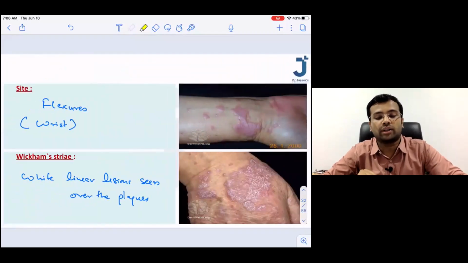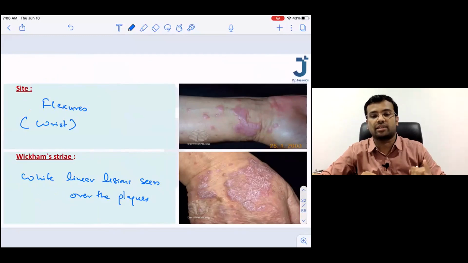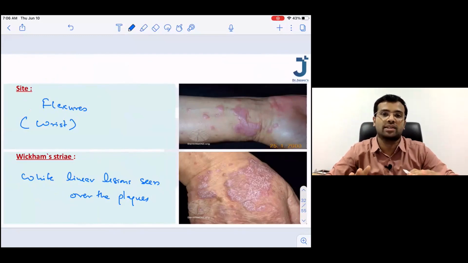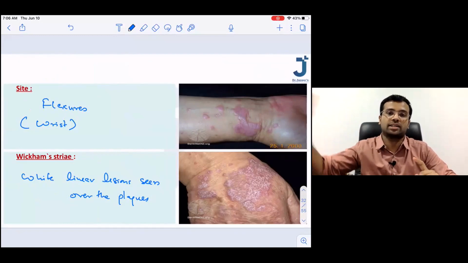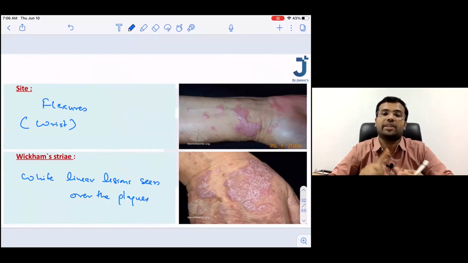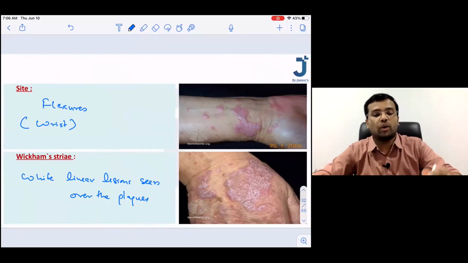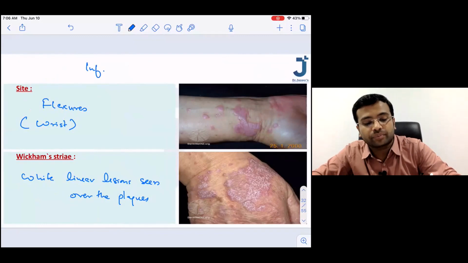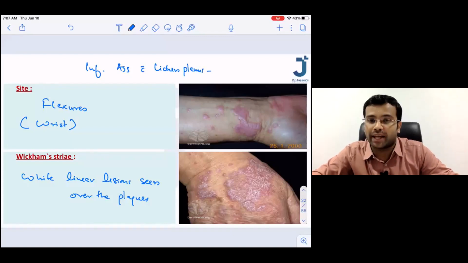Now, one quick thing that I would like to add here is when we studied about psoriasis, we said acute guttate psoriasis, the infection associated is group A beta hemolytic streptococcus. When we studied about pityriasis rosea, I told you HHV7 and HHV6 is associated. Now tell me the infection associated with lichen planus.